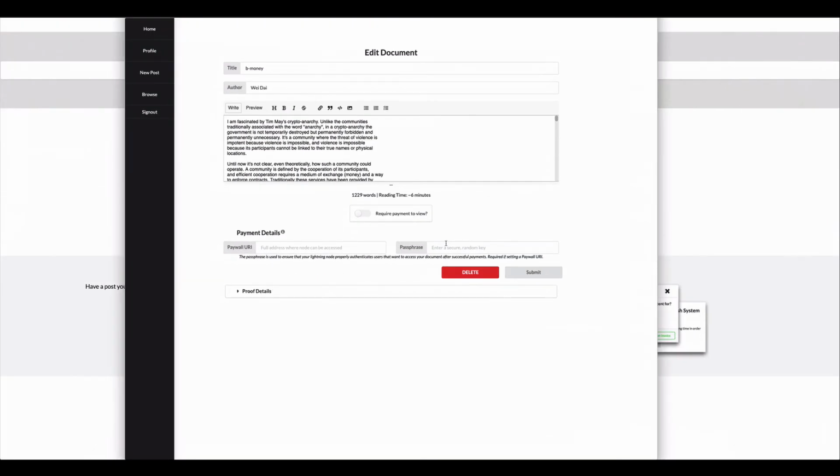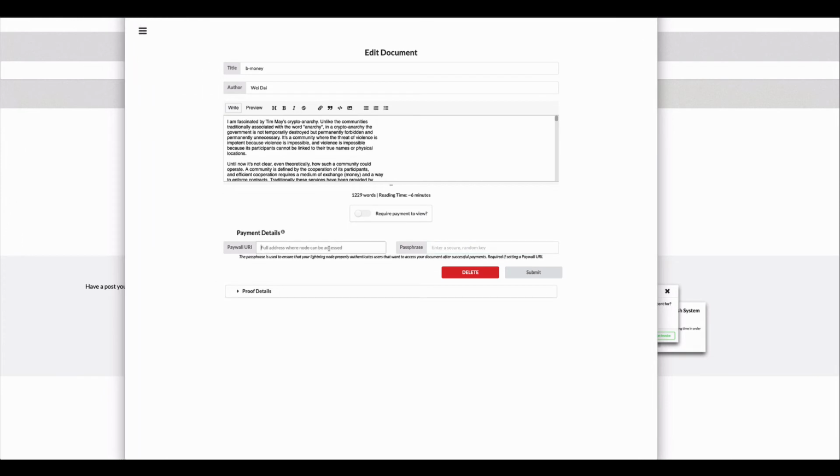Again, it corresponds with this, and that gets set up when you're launching Boltwall. And that will basically be used to sign and decrypt messages between the app, Prism, and the owner of the content. So when Prism is verifying that somebody has made a payment, they will be able to authenticate using this passphrase that the user that's requesting access has actually paid.